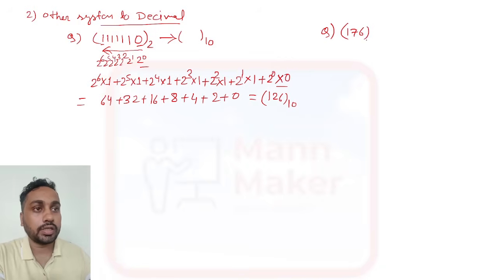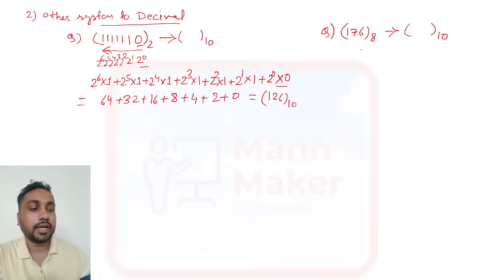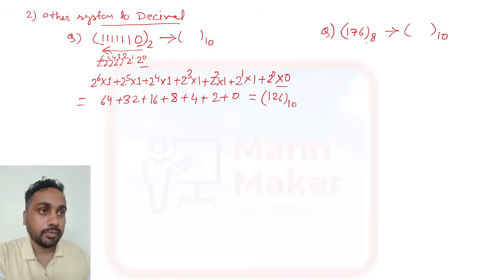We have octal 176, and now they have asked to convert this into decimal form. So 176, how will we do it? Again, same process. Like this you need to write. Here 8 is there, so it will be 8 to the power 0. Here 8 to the power 1, and here 8 to the power 2.